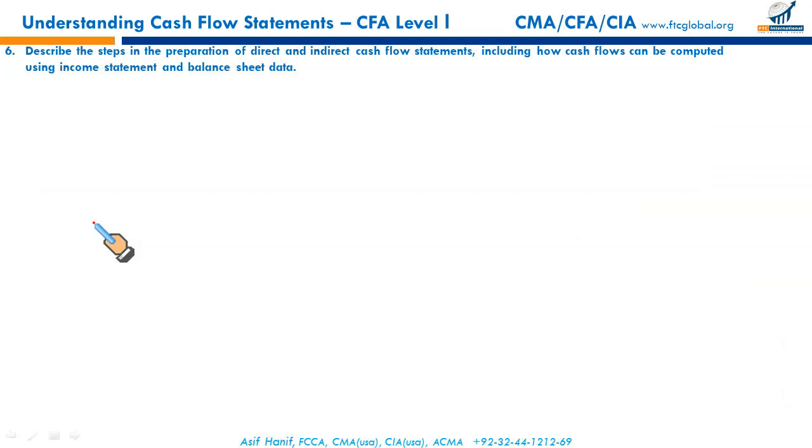And next, this is what we will deliberate more in detail. What is to be added? Why? What is to be deducted? Why? We will spend a good deal of time here. Describe the steps in the preparation of direct and indirect cash flow statements, including how cash flows can be computed using the income statement and the balance sheet data.